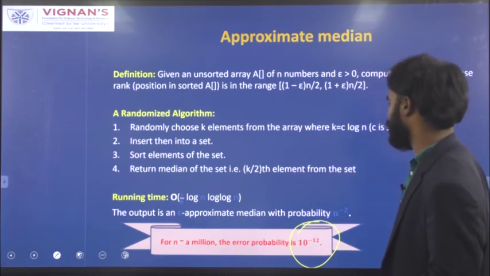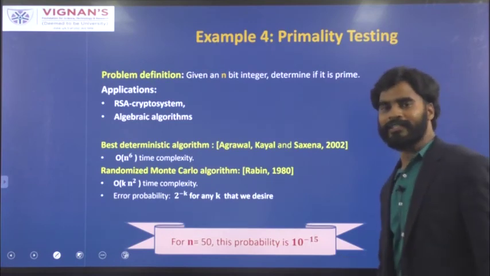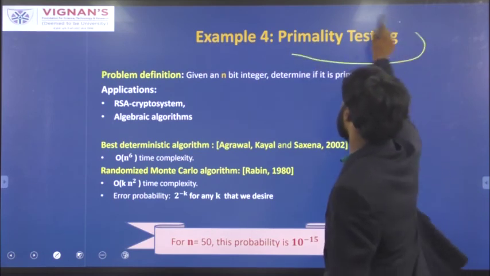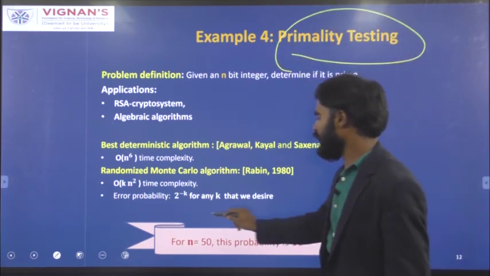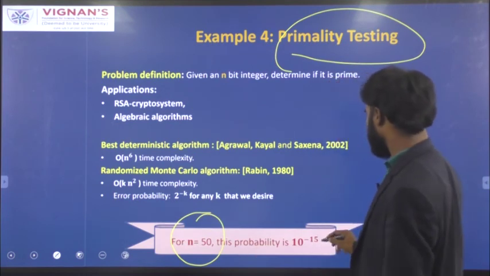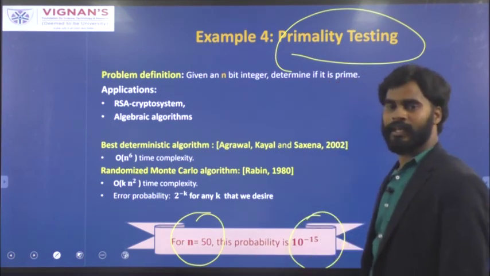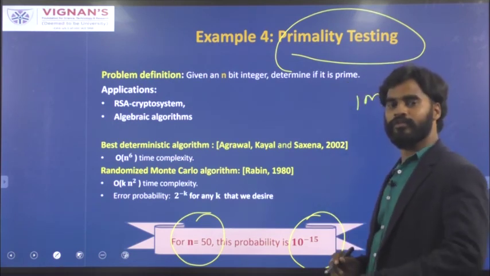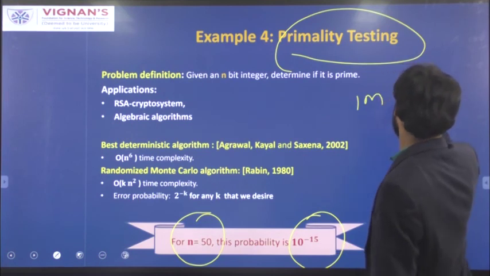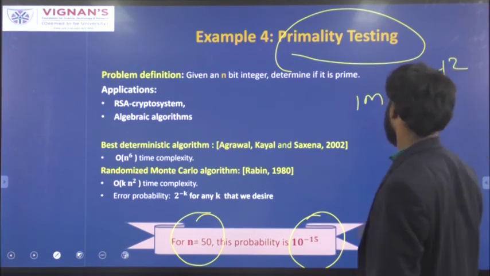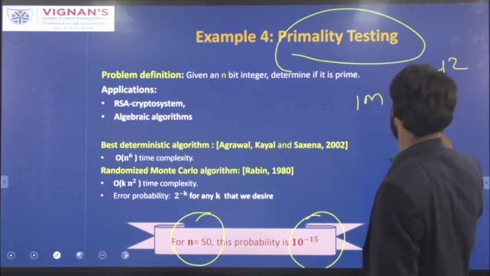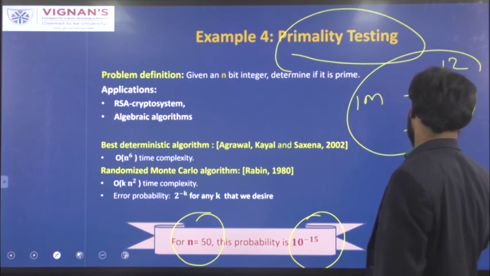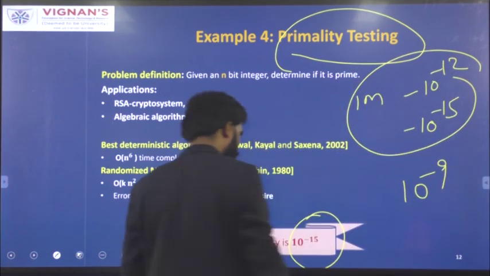One more encouraging example for randomized algorithms is that if you run this primality test for 50 values, the error rate is only 10 power minus 15, which is much lower than your CPU failure rate. So for the 1 million values where you find the median, the error rate is 10 power minus 12, and for the primality test it is 10 power minus 15, and these two are much lower than the 10 power minus 9 you get for your CPU failure rate.